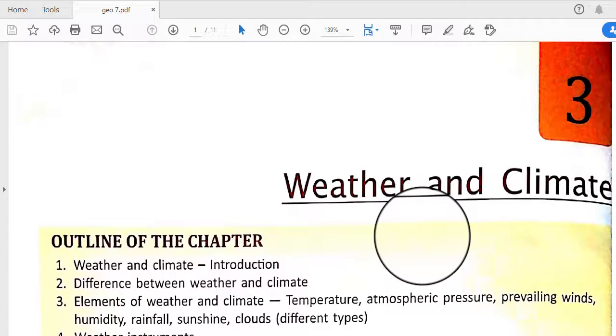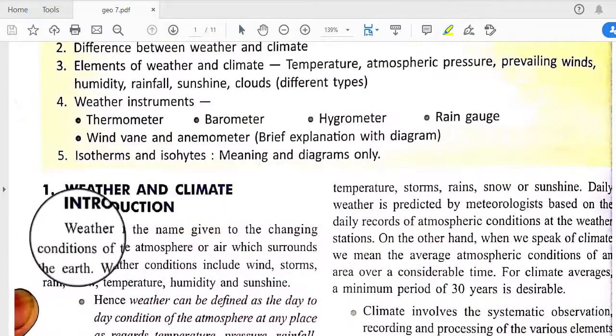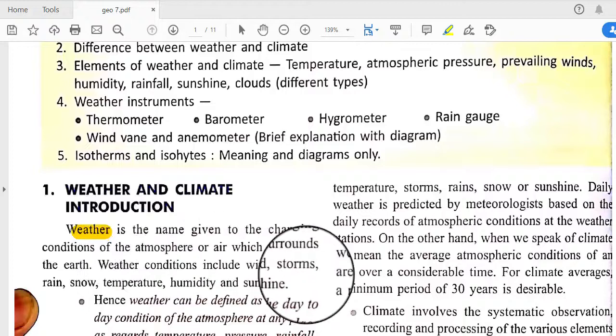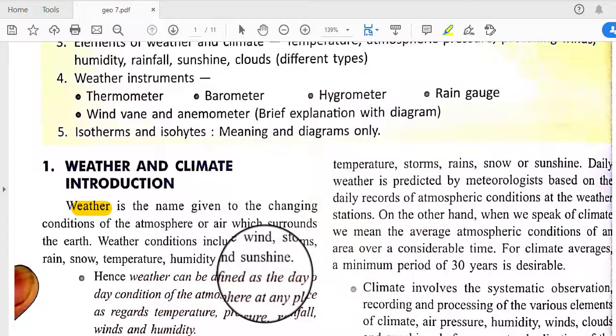Today we will discuss one geography topic, weather and climate. Weather is the name given to the changing conditions of the atmosphere or air which surrounds the earth. The atmospheric condition does not stay the same. Weather conditions include winds, storms, rain, snow, temperature, humidity and sunshine. All these atmospheric phenomena come under weather.